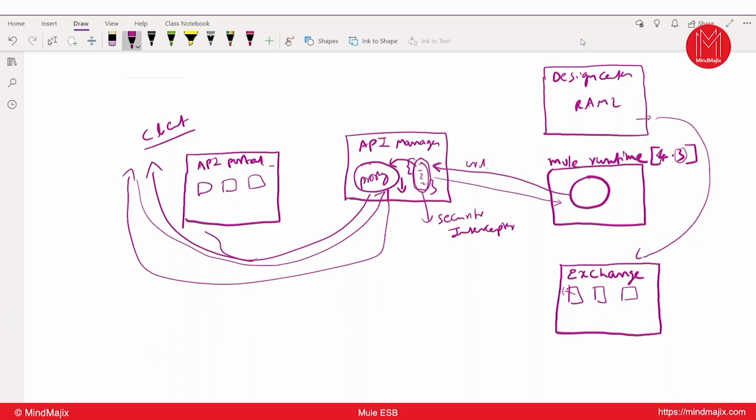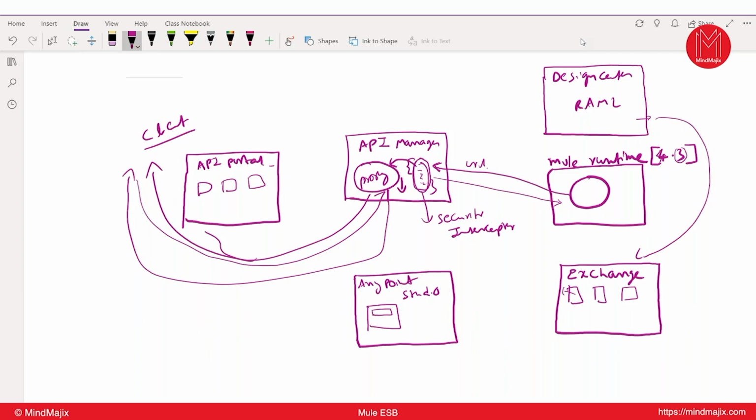Assume that we have created and shared everything, and it is all done. Now we need to write some implementation for my API. So where can we define our Mule applications? What is the tool name to write the implementations? Anypoint Studio, where we are going to create our projects and write our flows.